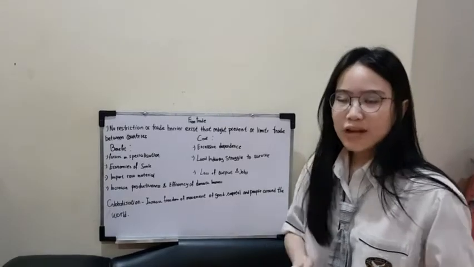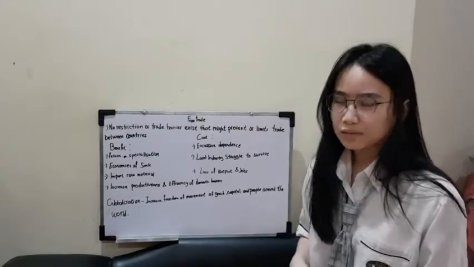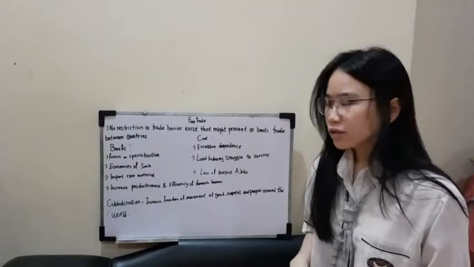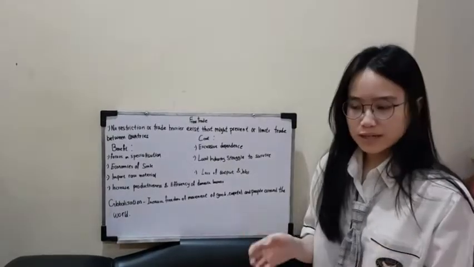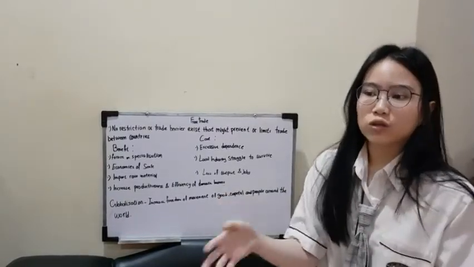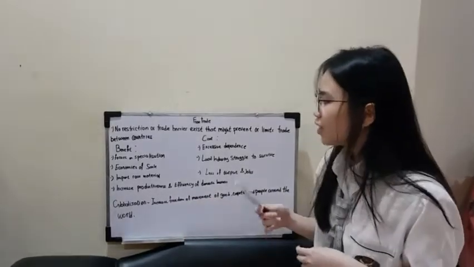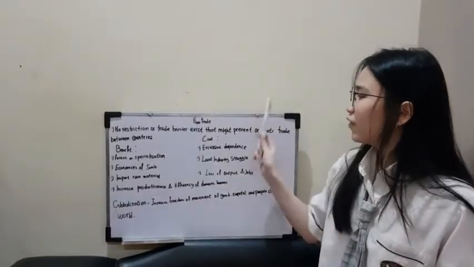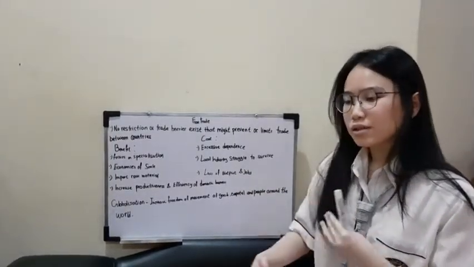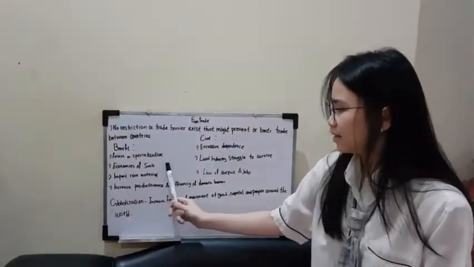Now, as we learned before, every country has its own specialized product. Because of the existence of free trade, they can focus on producing their own specialization product without thinking of the other products that they are not good at, because they can easily buy them from other countries. So because of free trade, the countries or the businesses can focus more on producing their own specialization product. Next is economies of scale.